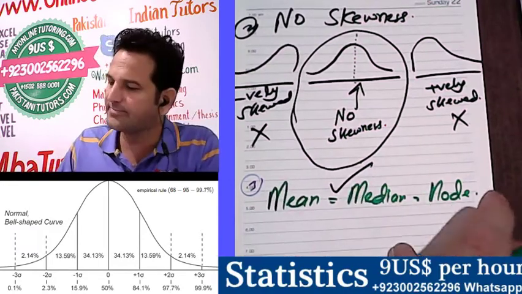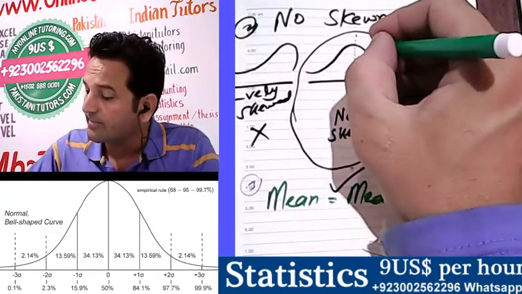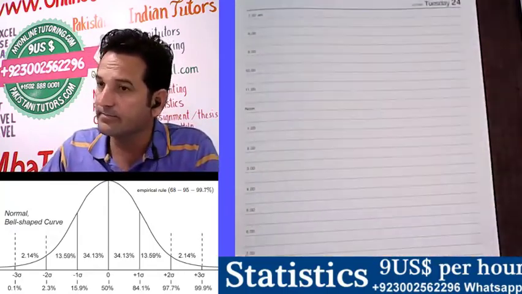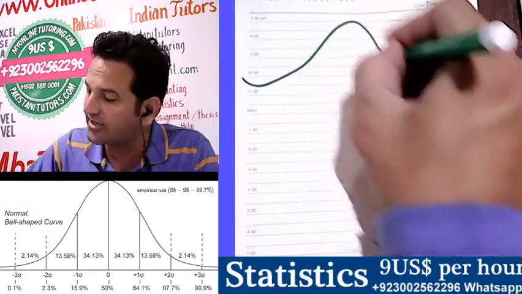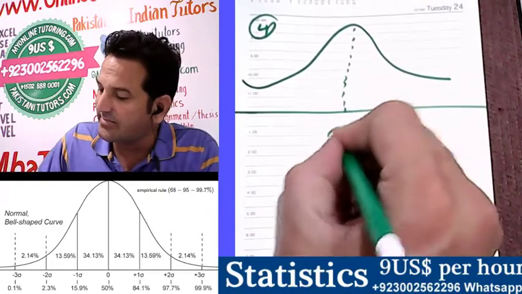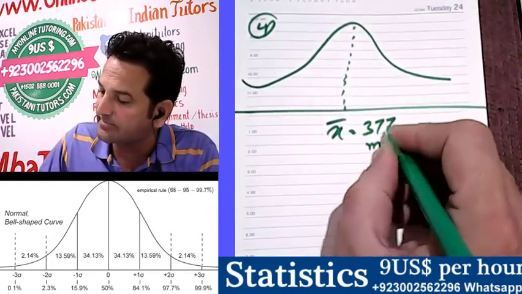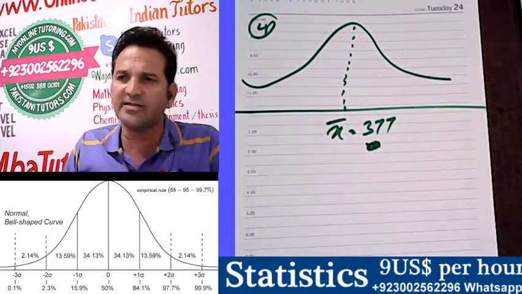The fourth point is also very interesting. For example, this is the mean. Let's suppose it is 377. 377 is the mean.